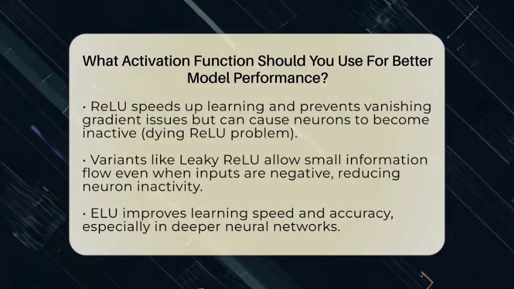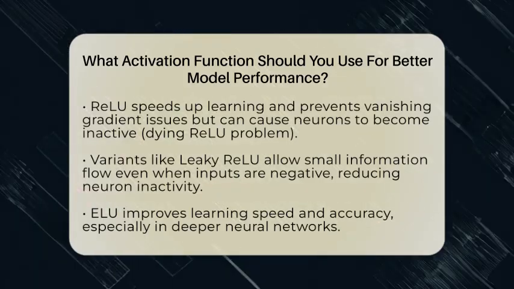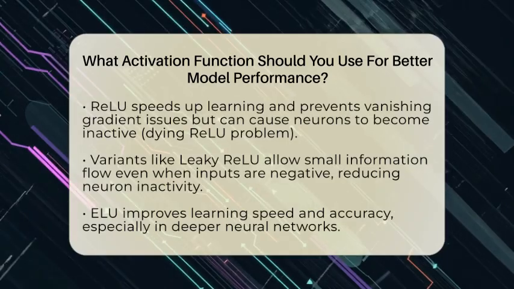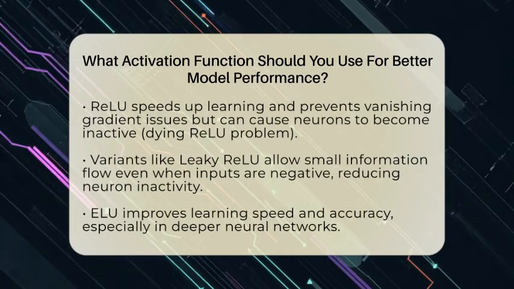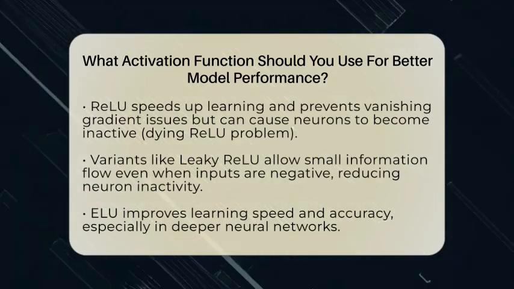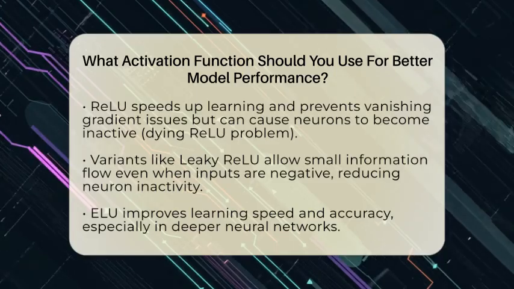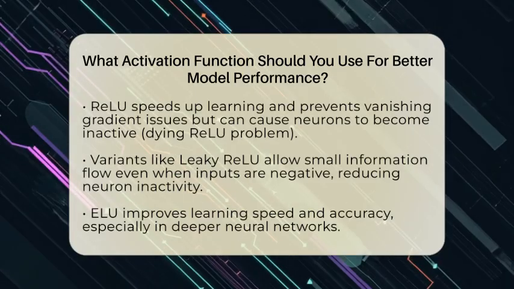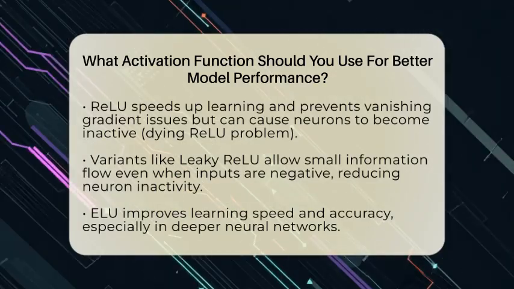Another option is the exponential linear unit, or ELU. ELU can improve learning speed and accuracy, especially in deeper networks. There is also Swish, a newer activation function that is smooth and non-monotonic. Swish has shown better performance in very deep networks with more than 40 layers, making it useful in advanced AI models. When it comes to output layers, the choice of activation depends on the task.